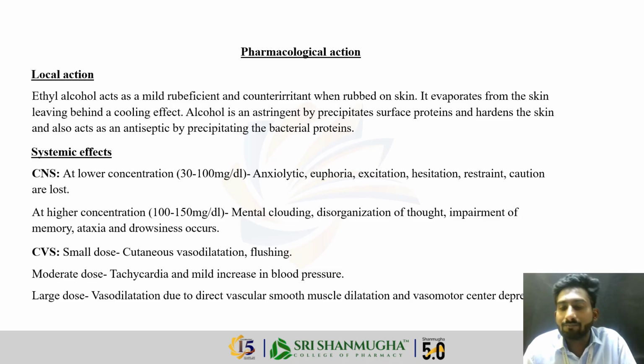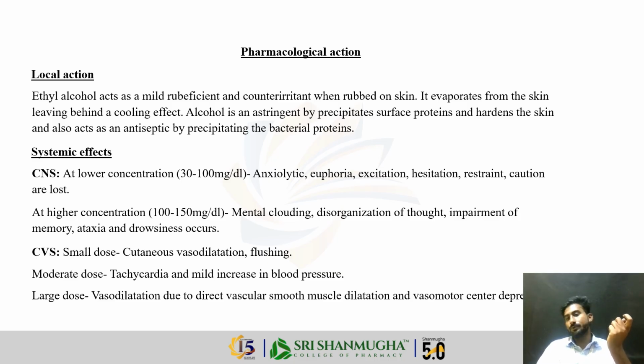Then the systemic actions, where various systems are involved. The first one is the CNS. This is the most common, as we take alcoholic beverages.